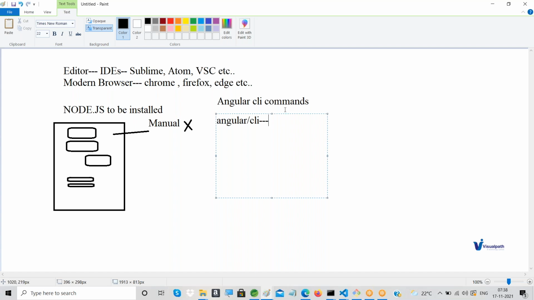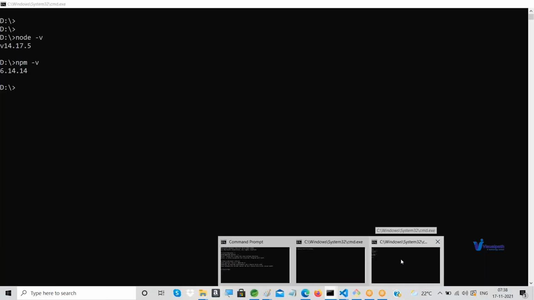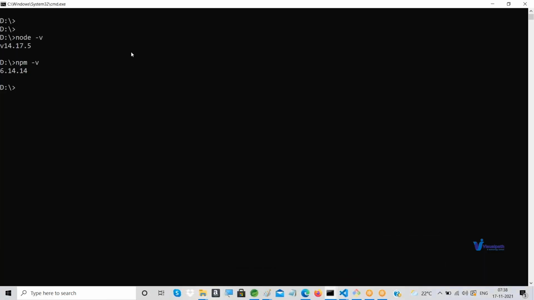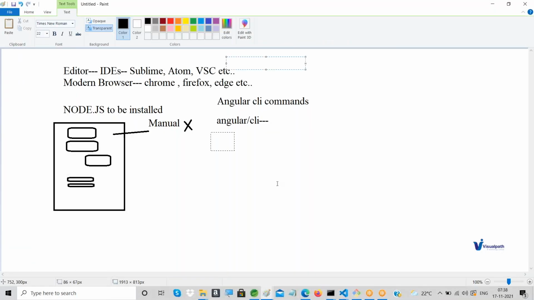Then if you want to use it, we have to install it. To do that, the first thing is Node has to be installed in your computer and npm has to be available. In our computer it is already available. So just go to the command prompt, open any drive like the D drive, it doesn't matter, and there we have to type a command to install Angular CLI in our computer.